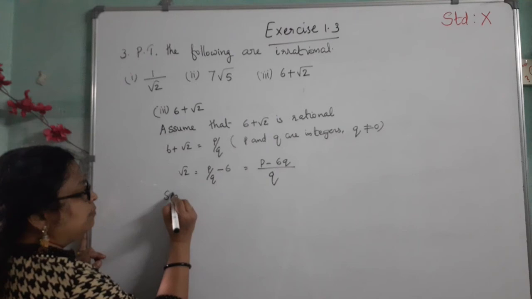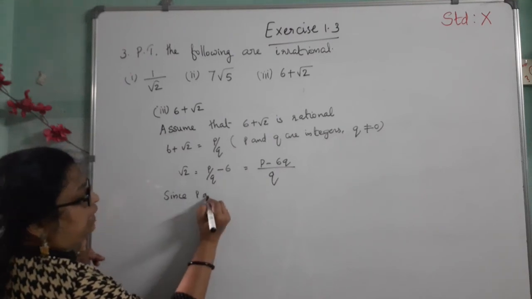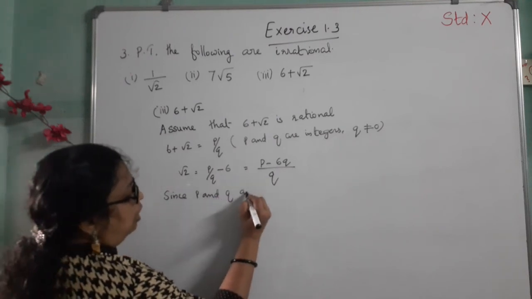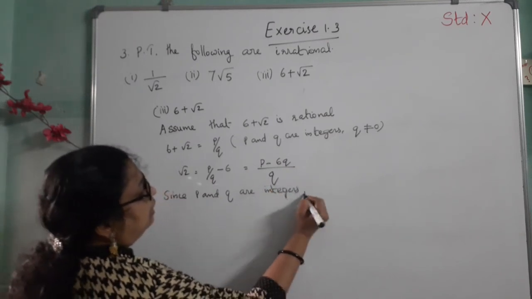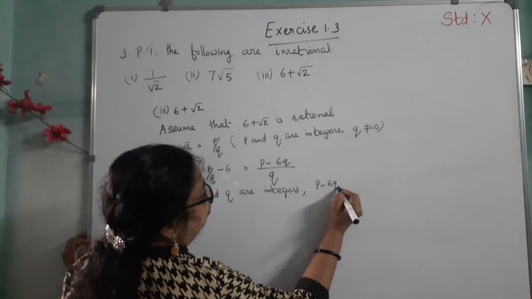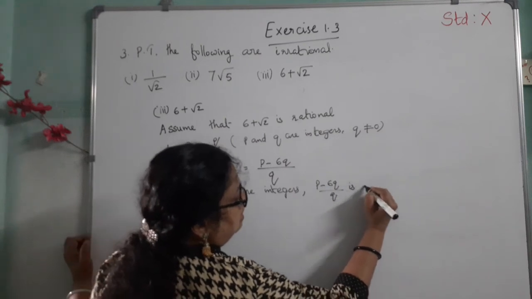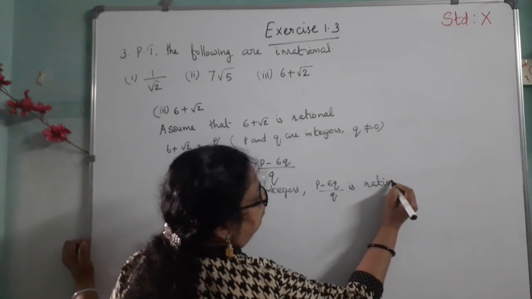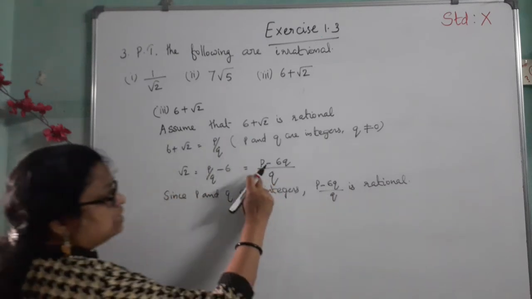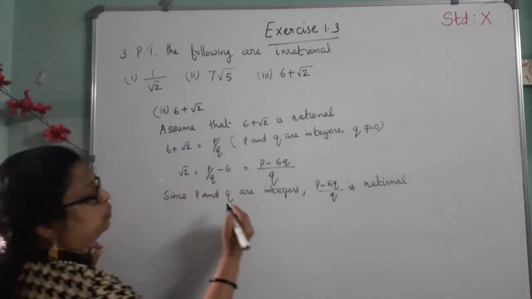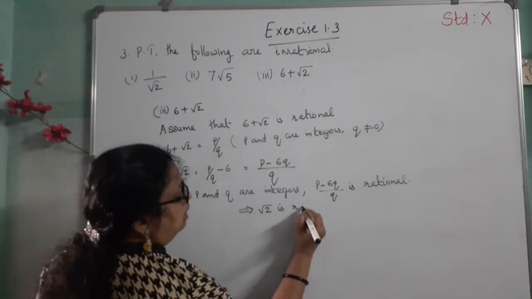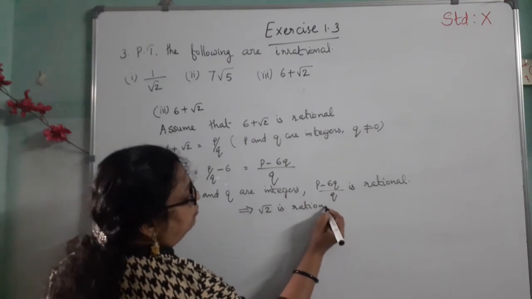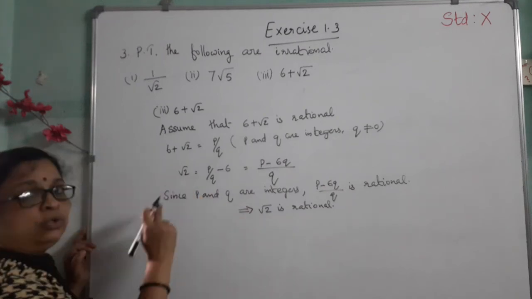Then since p and q are integers, p minus 6q by q is rational, which implies root 2 is rational. But we know that root 2 is irrational.